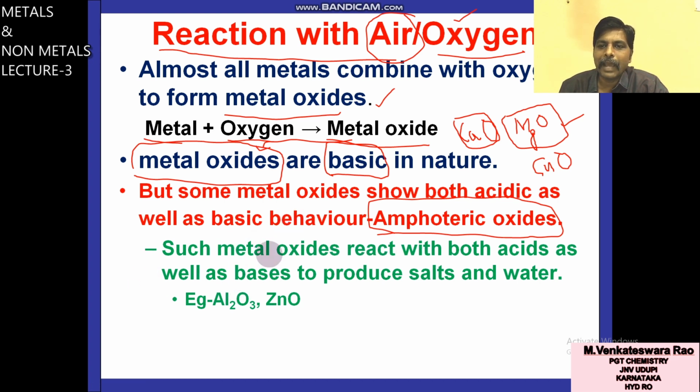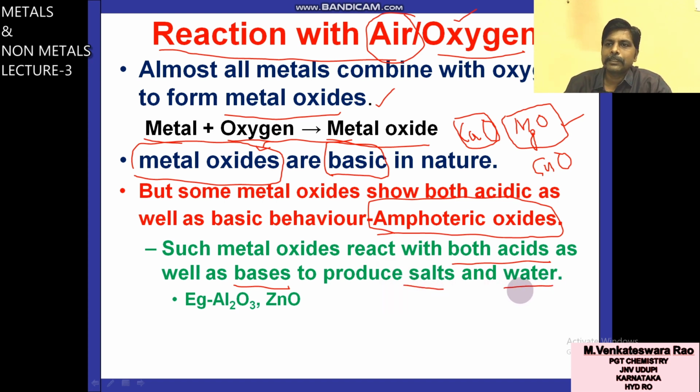What is meant by amphoteric? Amphoteric oxides react with both acids as well as bases to produce salt and water.